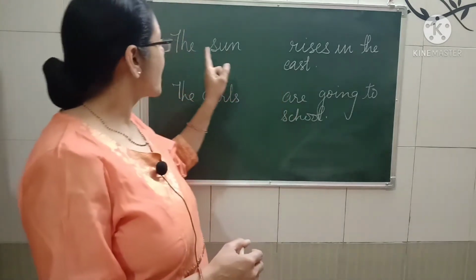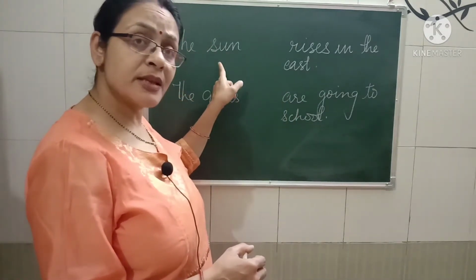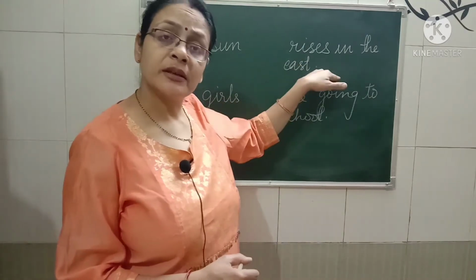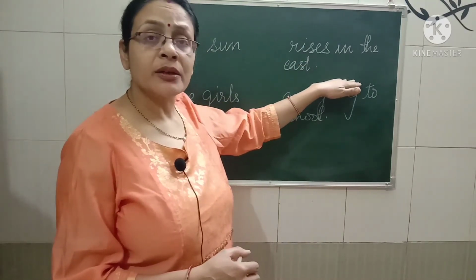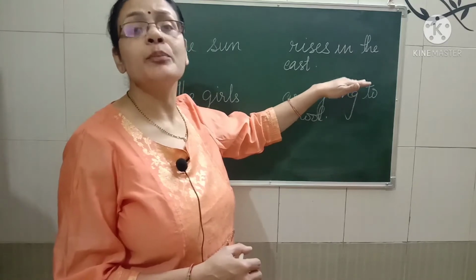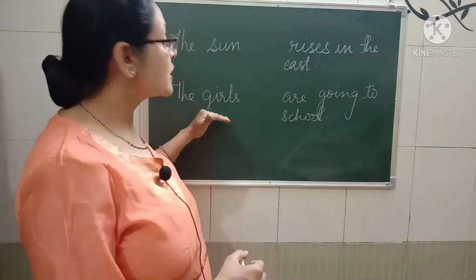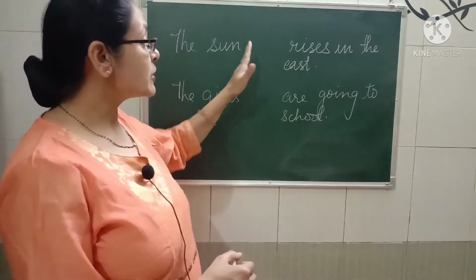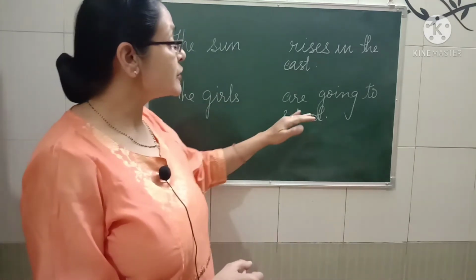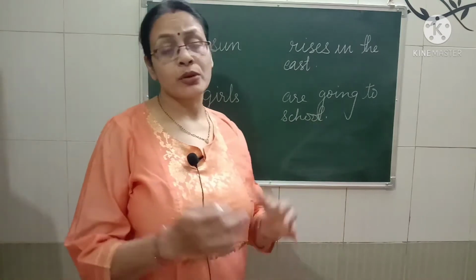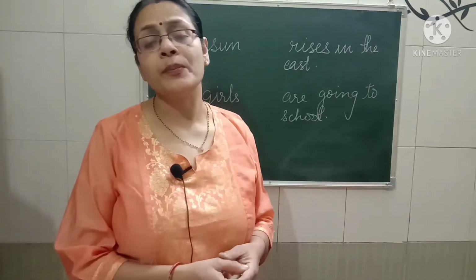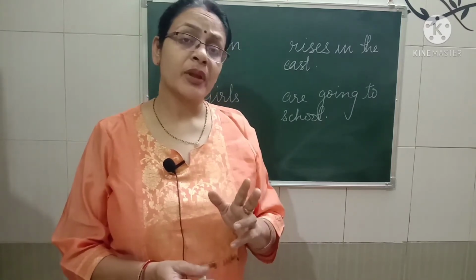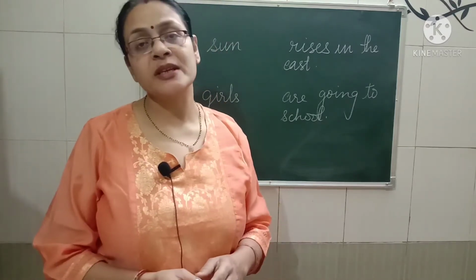Now look here, the sun. This is the subject. Then after, rises in the east. What is that? This is the part which we know as a predicate. Then after, the girls. What is it? It's a subject. Here we are talking about a thing and a person. Then after, are going to school. We are talking about some girls and they all are going to school. So can you understand without these two parts? It is very difficult to frame a sentence.